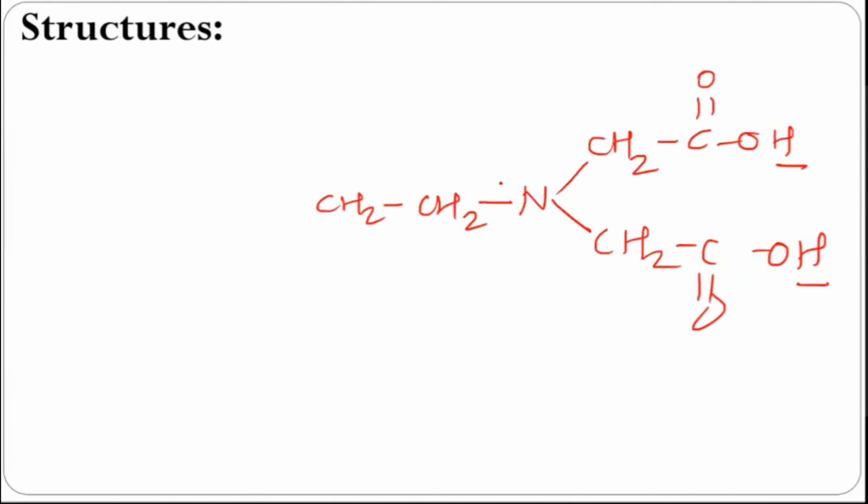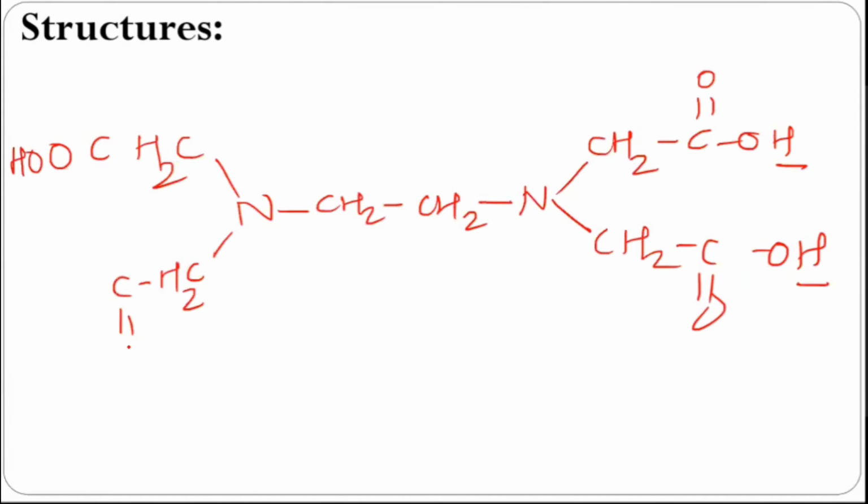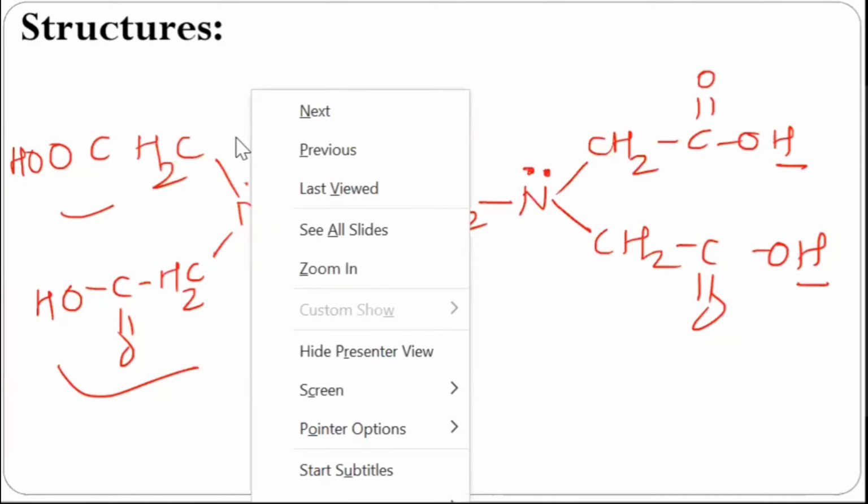There will be 4 hydrogen atoms which can be replaced. Either you show it this way or that way, it doesn't matter. So here it is said to be a hexadentate ligand because it has 6 reactive sites, or it can join to the metal by 6 sides.